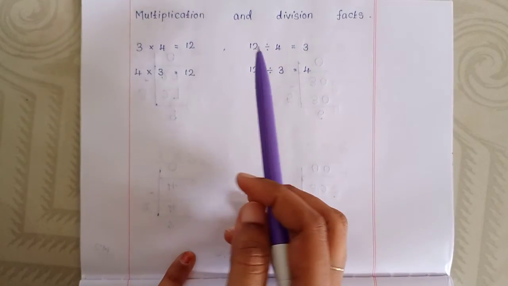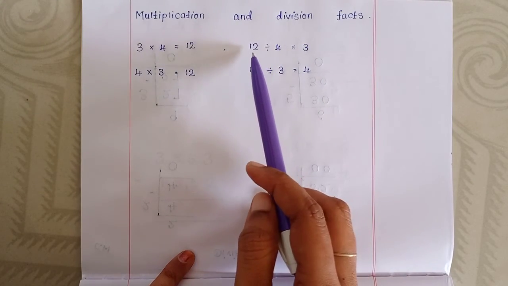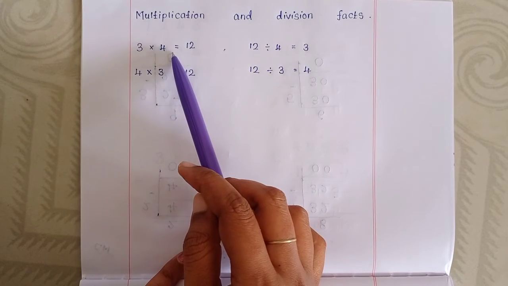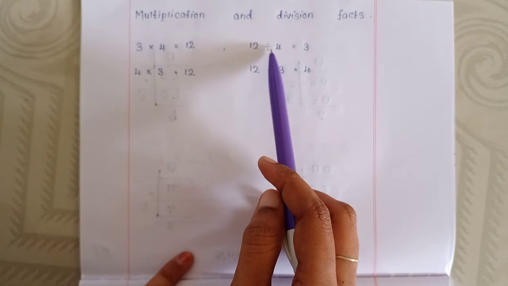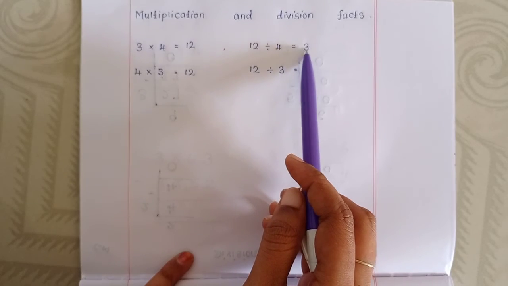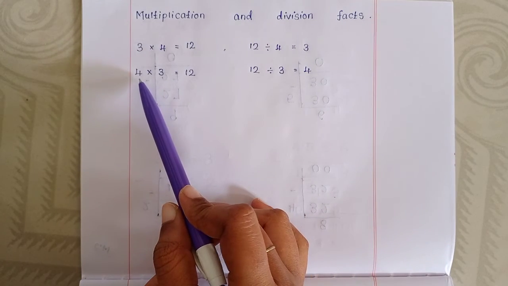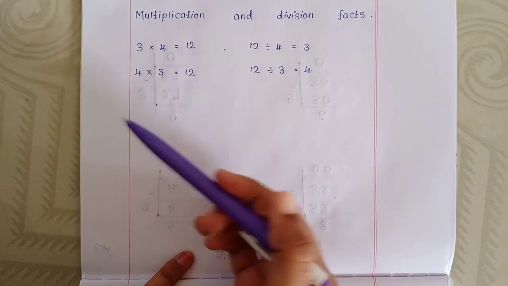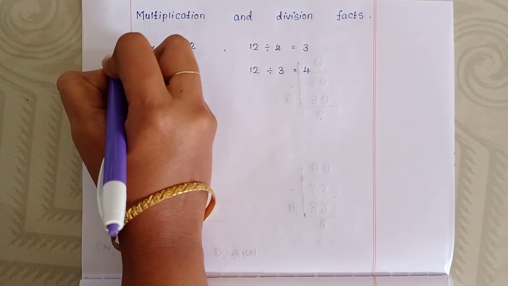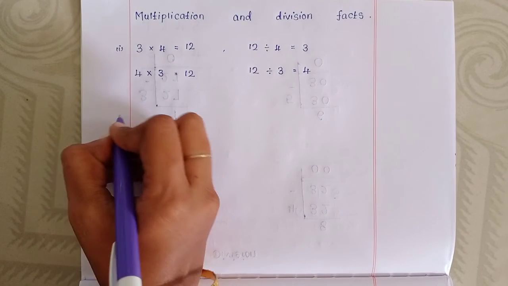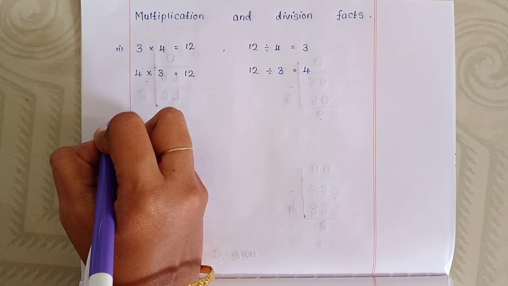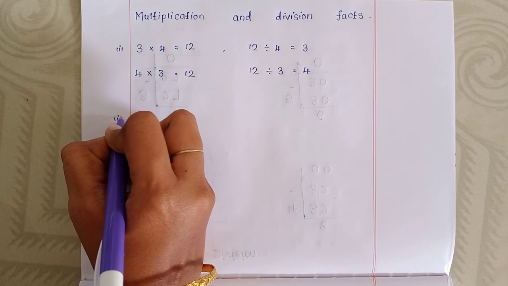Okay, now we have to convert into division facts. Means 12 divided by 4, 4 3s are 12 only. So the answer will come 3. Then 12 divided by 3 is equal to 4. Okay? Do you understand? Can you understand, children? Okay, then see the next one.